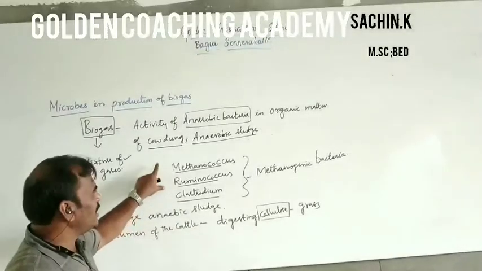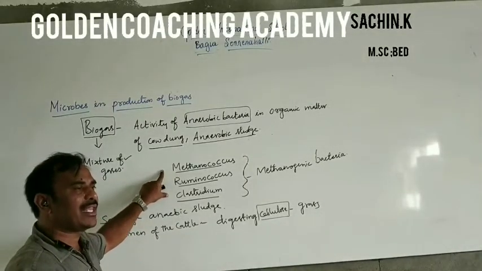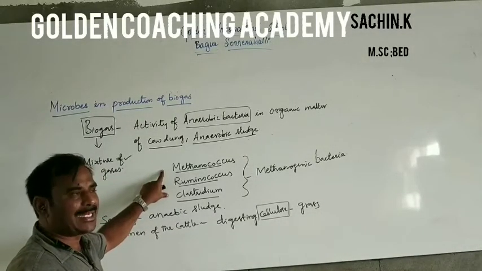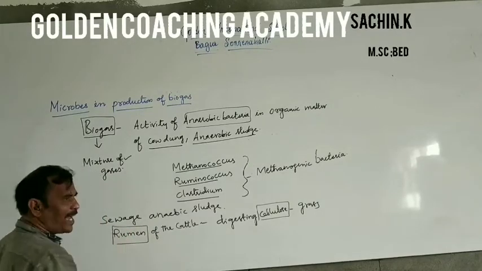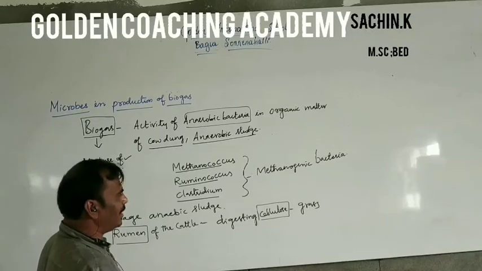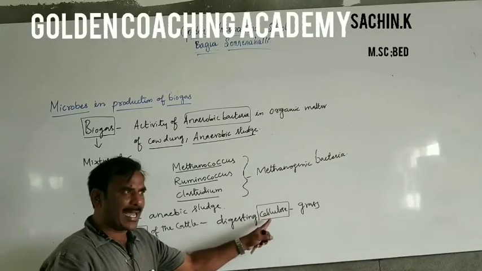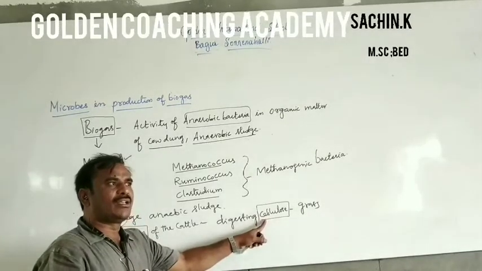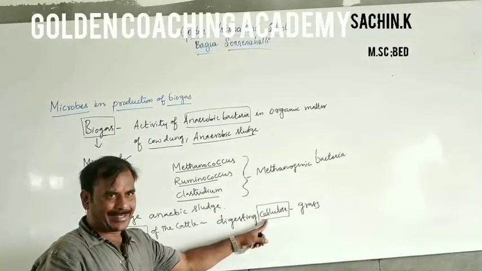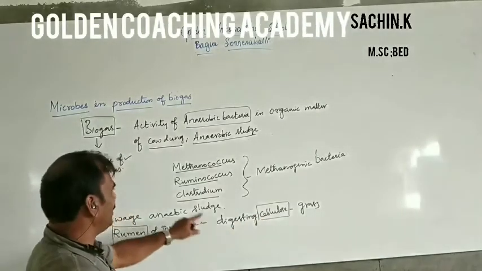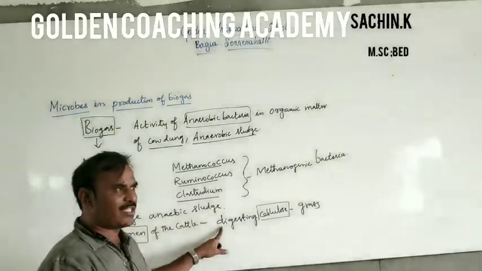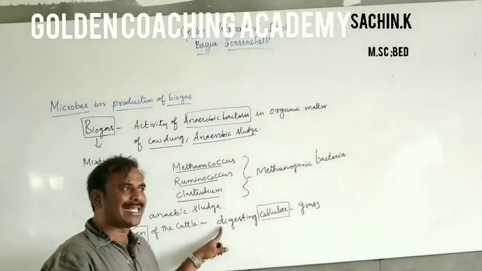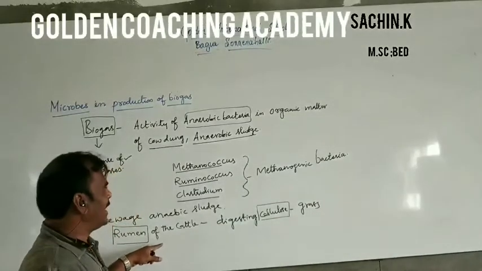So these bacteria are involved in the digestion of the cattle in the rumen. The rumen is one part of the stomach. In this rumen, cellulose is digested and converted into simple sugar or carbohydrate. After the digestion, the waste material excreted from the cattle is called dung.